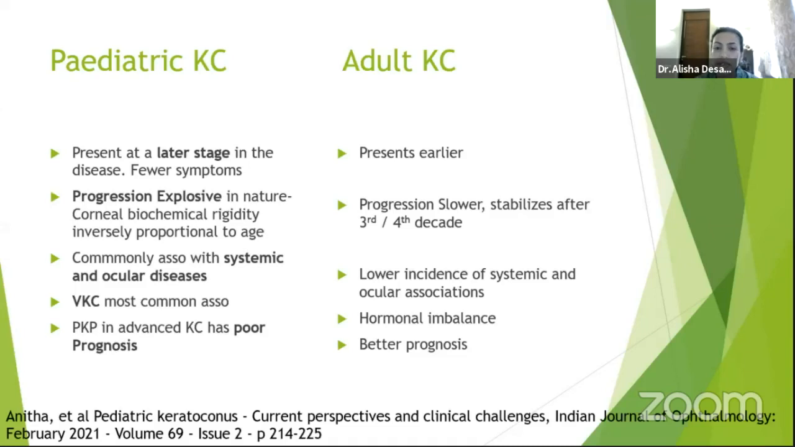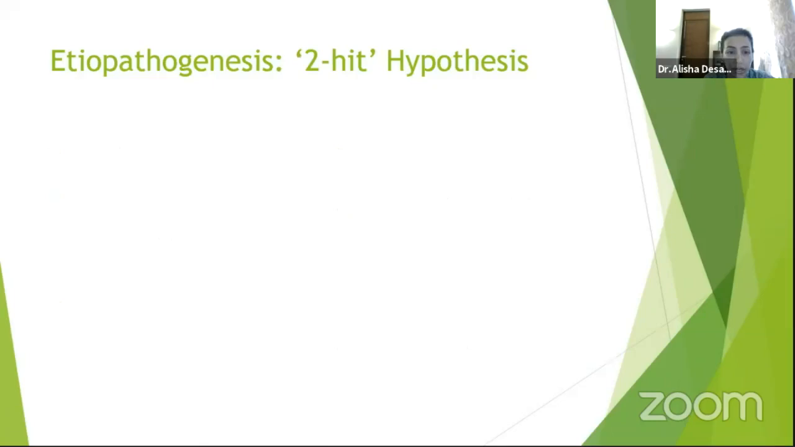Pediatric keratoconus is different from adult keratoconus. It presents at a later stage of the disease. It doesn't present early. The progression is explosive in nature because the biochemical rigidity of the pediatric patients is less. It is inversely proportional to age. It is commonly associated with systemic and ocular diseases, of which, of course, as we all know, VKC is the most common association. And PKP in advanced keratoconus in pediatric cases has worse prognosis. This is why we need to catch this early.